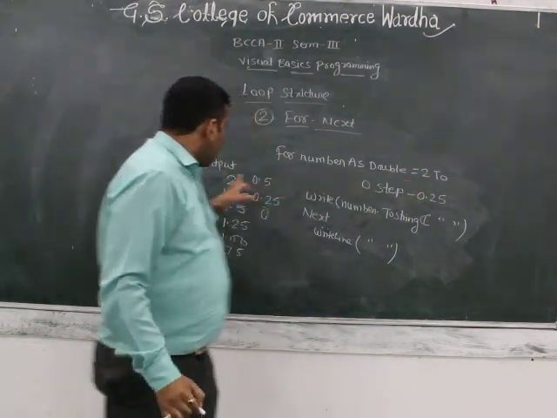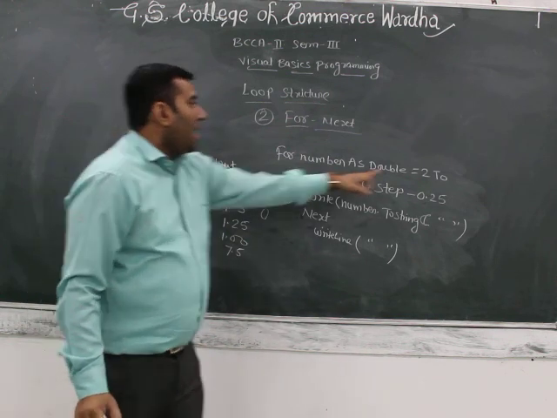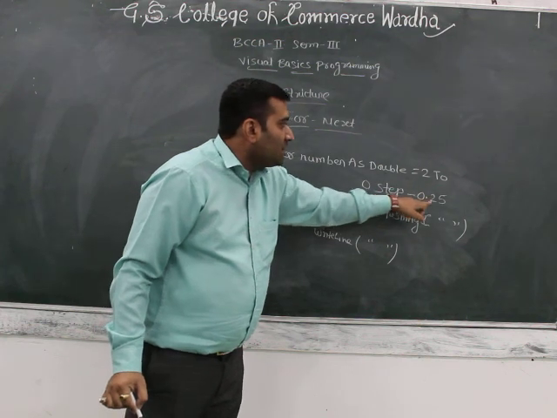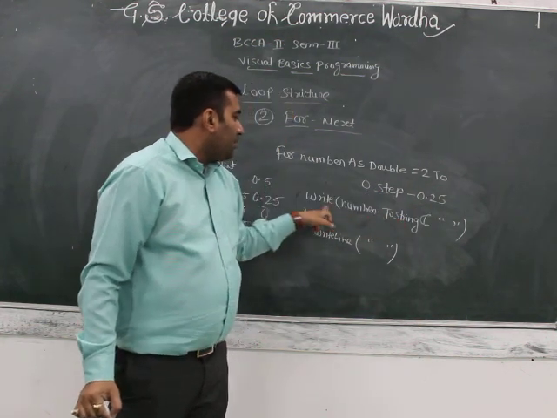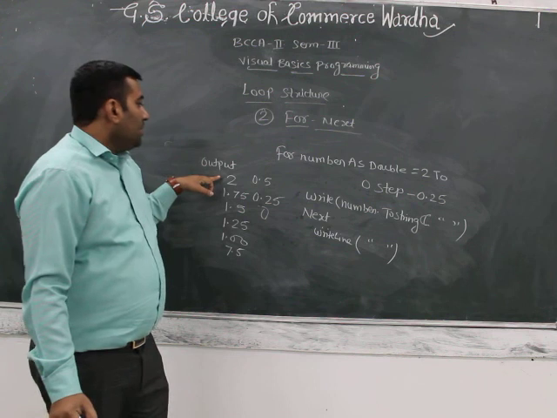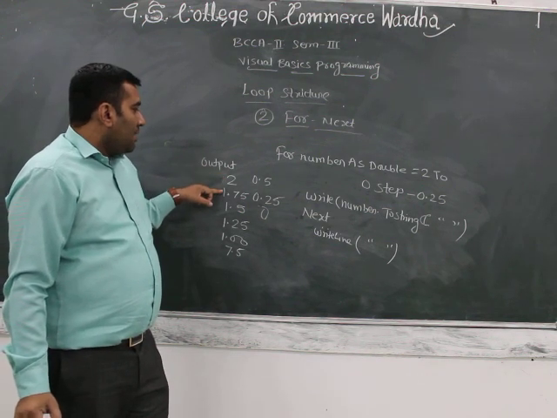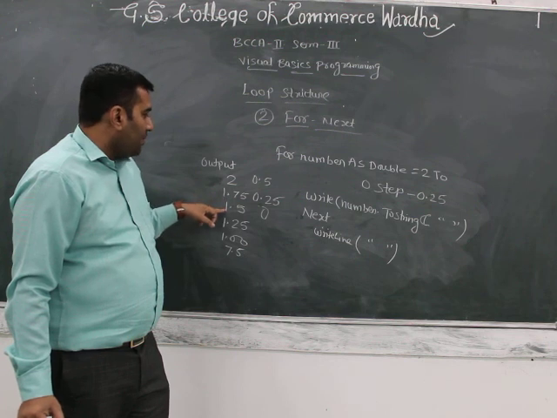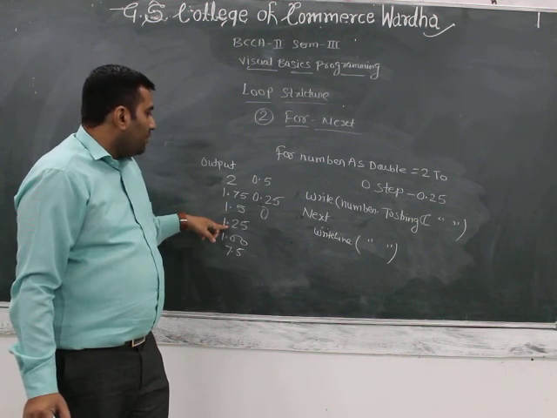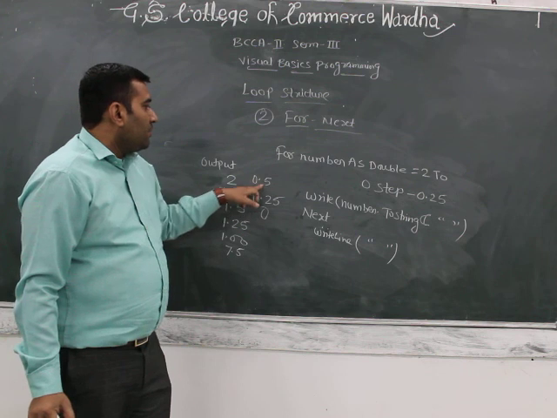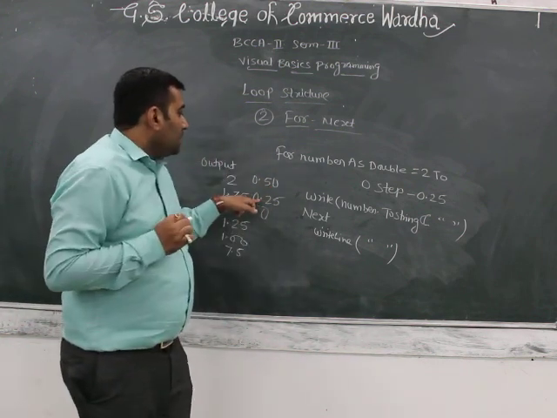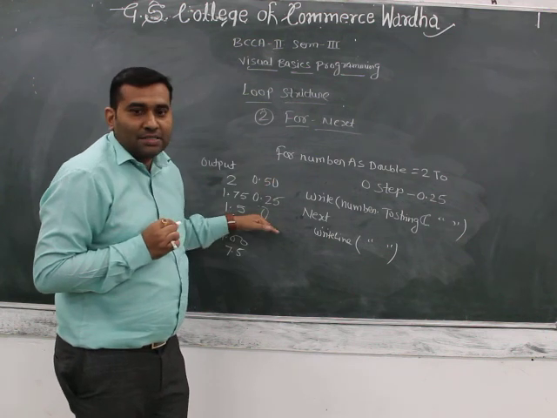This double value is starting from 2 to 0, and the step is decreased by minus 0.25. In this way, the first value printed is 2, then the value is decreased by 0.25: 1.75, 1.5, 1.25, 1, 0.75, 0.5, then 0.25, and then the last is 0.